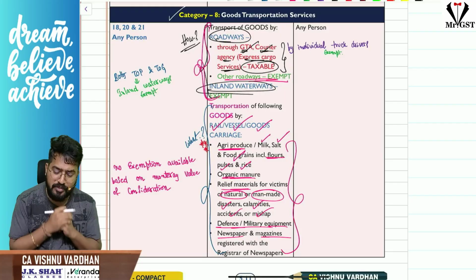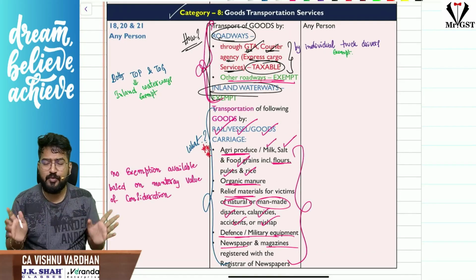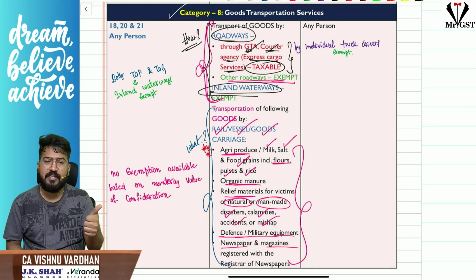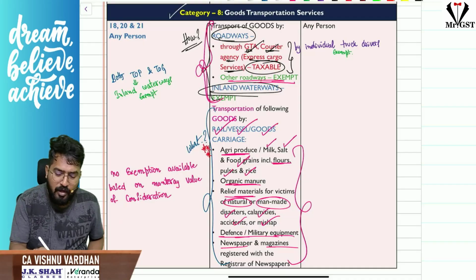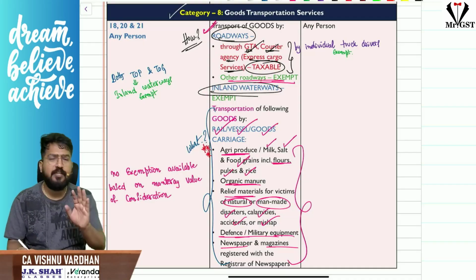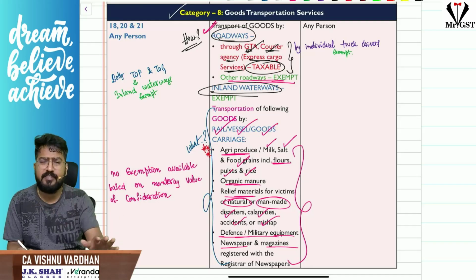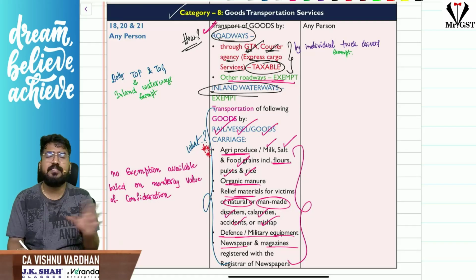See, for goods transportation services, there are two things: how you are transporting, based on which the exemption is given, and what you are transporting, based on which the exemption is given. Sir, how you are transporting? Sir, I am transporting through roadways. If you are transporting through roadways, it is exempt under GST, except when provided by GTA and courier agency. That means GTA and courier agency is taxable.